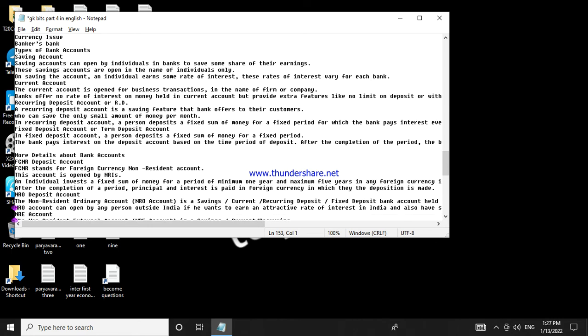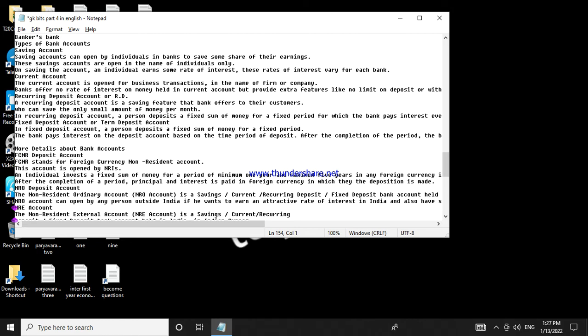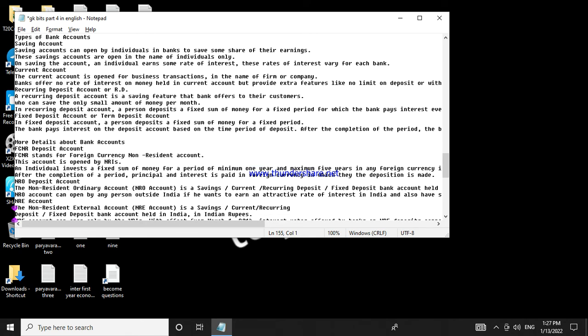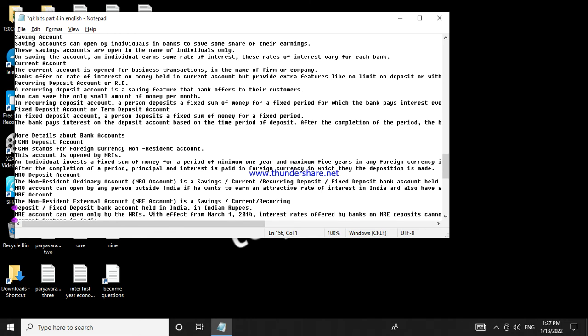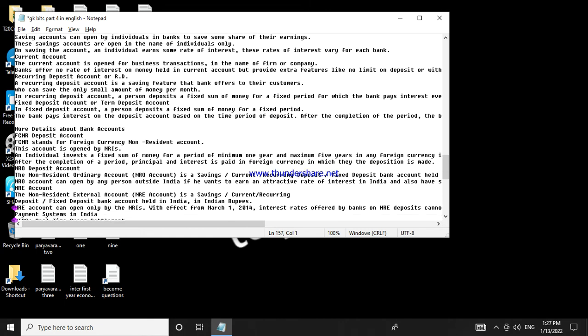NRE account. The non-resident external account, NRE account, is a savings/current/recurring deposit/fixed deposit bank account held in India in Indian rupees. An NRE account can be opened only by NRIs with effect from March 1, 2014. Interest rates offered by banks on NRE deposits cannot be higher than those offered by them on comparable domestic rupee deposits.